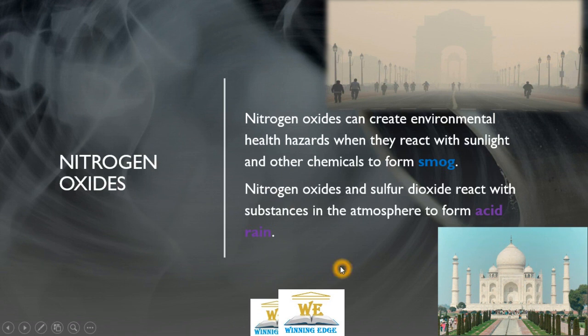This architectural beauty was under threat because of these oxides of sulfur. Sulfur dioxide was more of a concern than nitrogen oxides, but definitely in cities, nitrogen oxide is also responsible for acid rains.